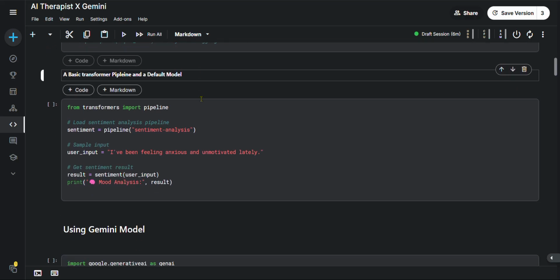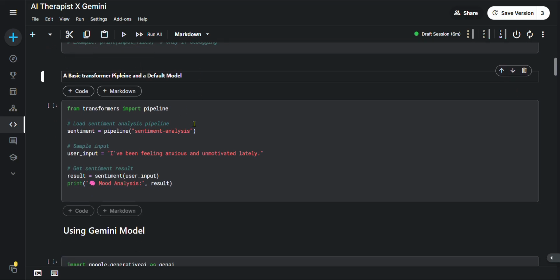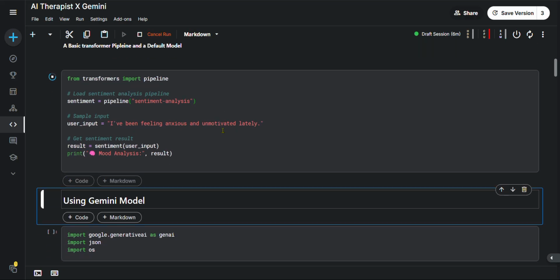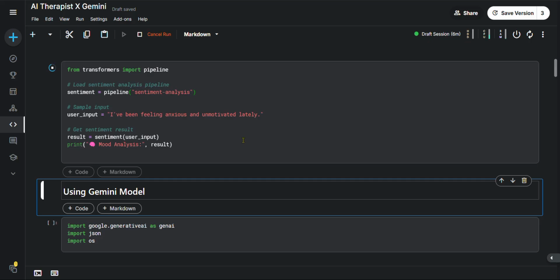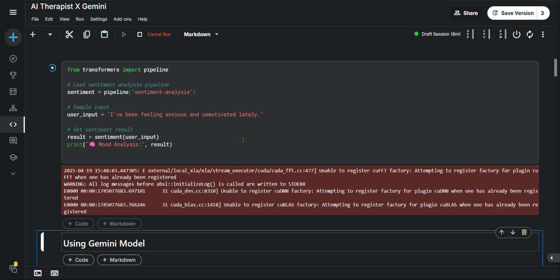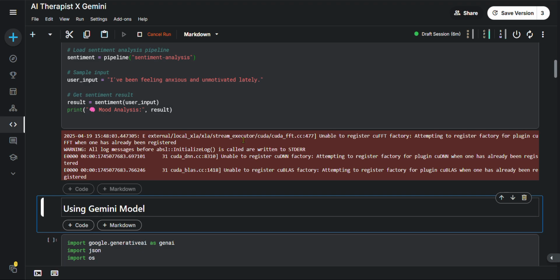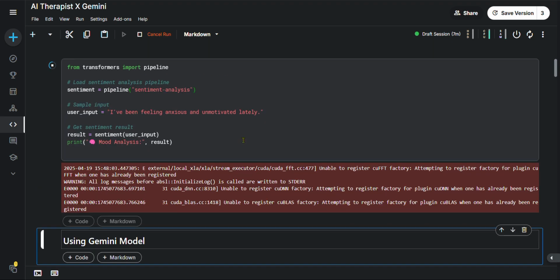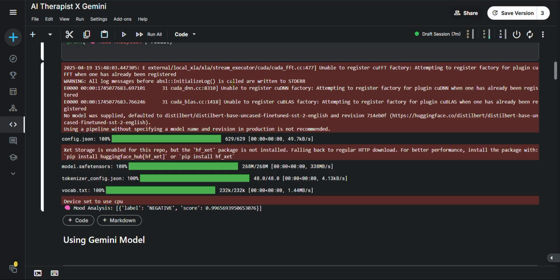Coming up next, we have a basic transformer pipeline and a default model. We will load the sentiment analysis pipeline and then the sample input, and we will get the sentiment result. Based on that, we will get a mood analysis, a sample text based input and output. These warnings we can ignore. And this is what we get.